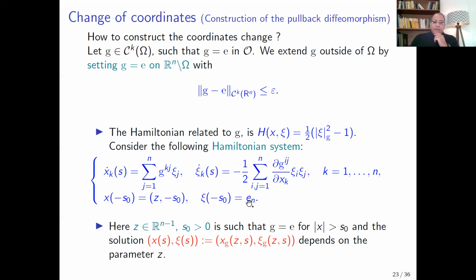If you consider the Hamiltonian system corresponding to the Hamiltonian function here, then by this smallness condition, we have a global solution of this system. Here Z is a fixed parameter in R^(n-1), and S0 is the initial condition, fixed such that the metric G equals the Euclidean one outside the ball of radius S0. So we have a global solution, X(s) and Xi(s). Of course, the solution depends on the metric G and the parameter Z.